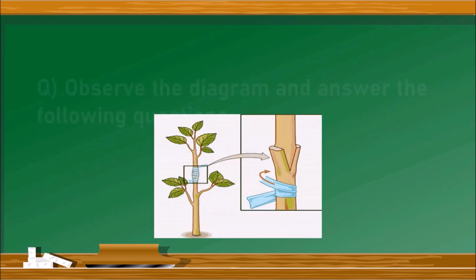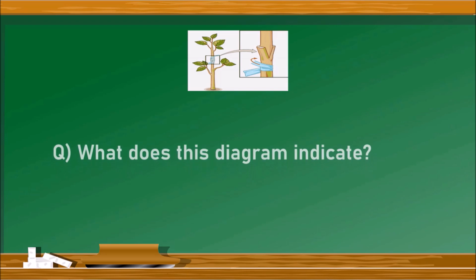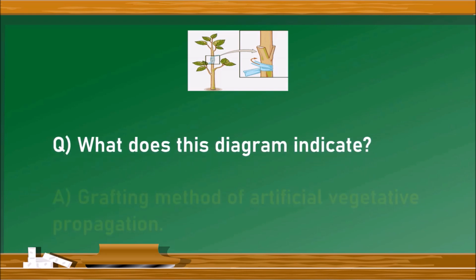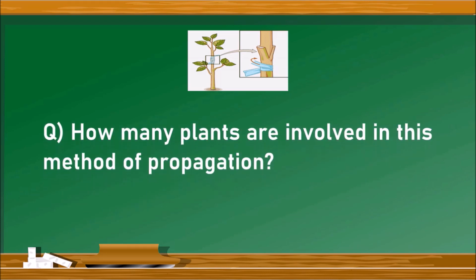Next question. Observe the diagram and answer the following questions. There is an artificial vegetative propagation method. We need to answer the questions. What does this diagram indicate? It is the grafting method of artificial vegetative propagation. Next question. How many plants are involved in this method of propagation? Observe the diagram. There are 2 plants involved in this grafting.